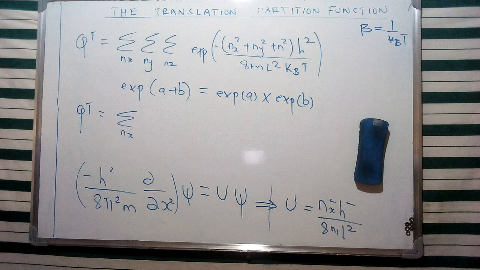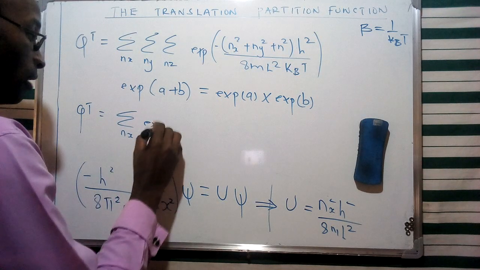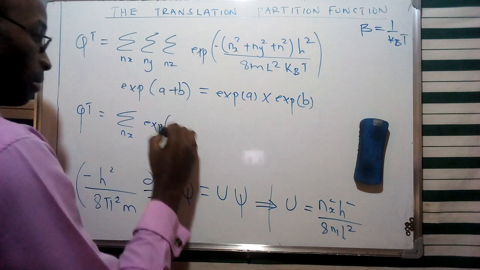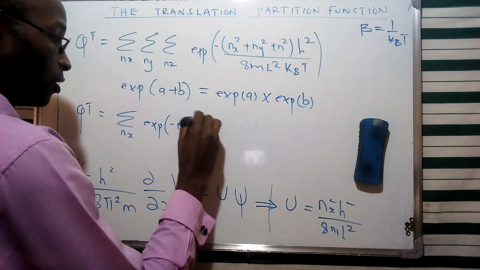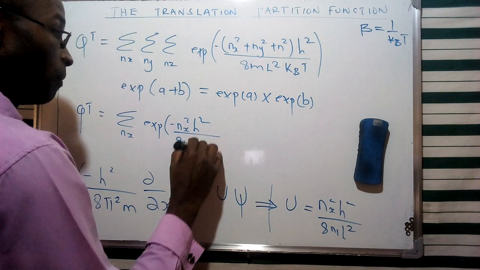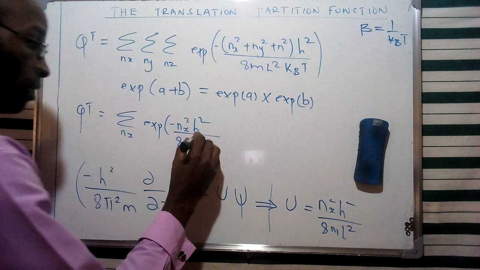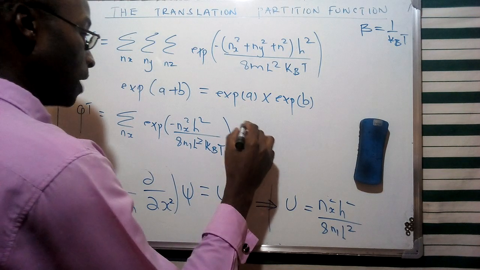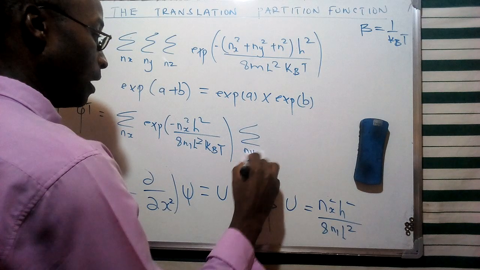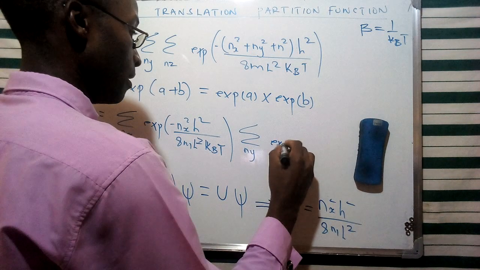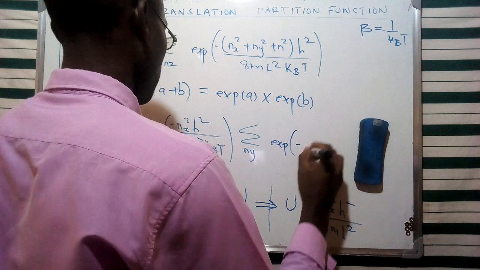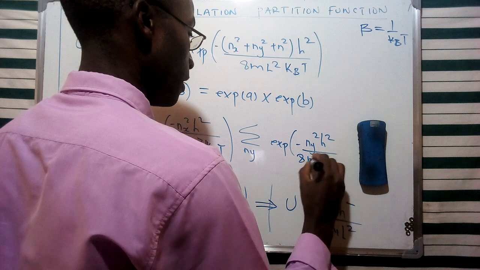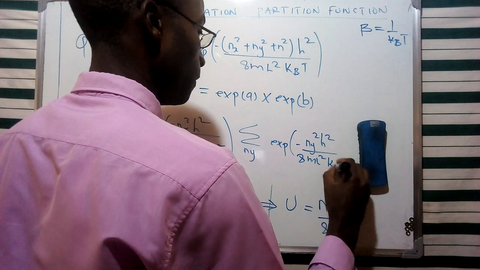And therefore, we are going to have this translation partition function given in terms of the summation of the nx component of the exponent of negative nx squared h squared all over 8ml squared kbT, and then that is going to be multiplied by the summation of the exponent of negative ny squared h squared all over 8ml squared kbT.